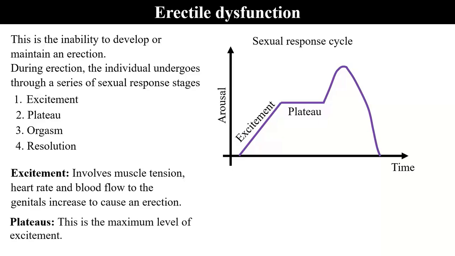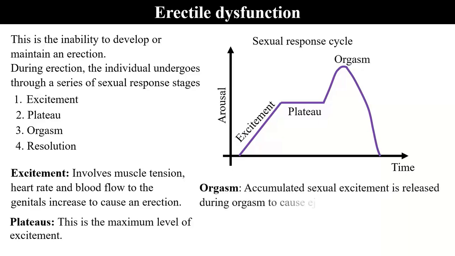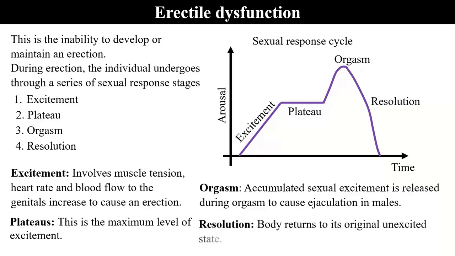Plateau, this is the maximum level of excitement. Orgasm, the accumulated sexual excitement is released during orgasm to cause ejaculation in males. Resolution, the body returns to its original unexcited state.